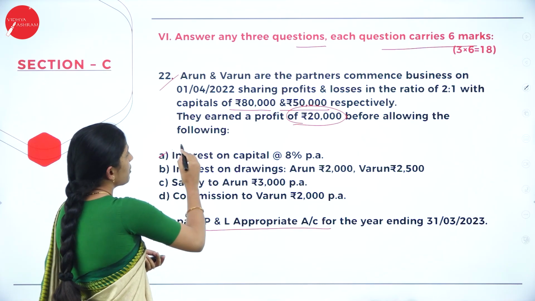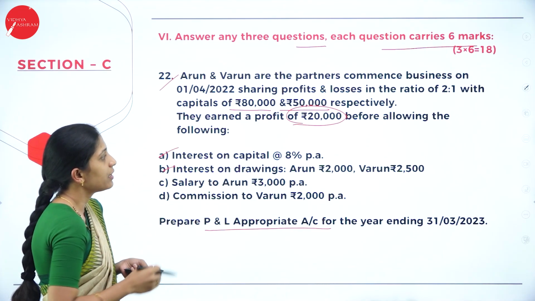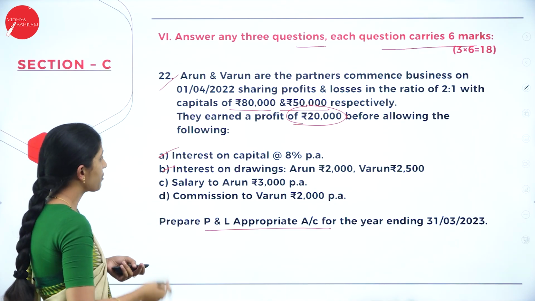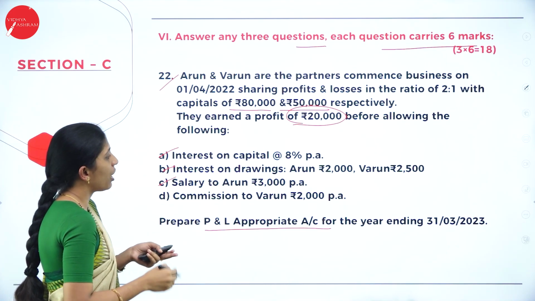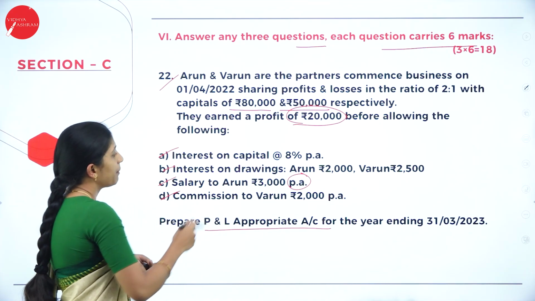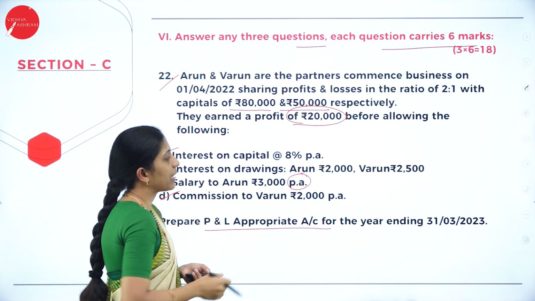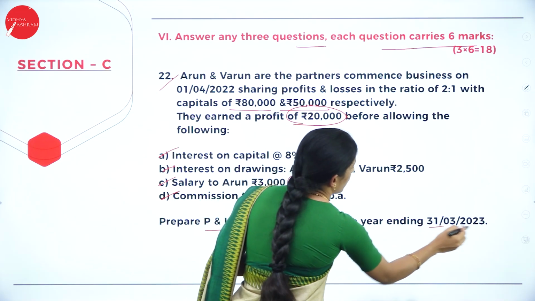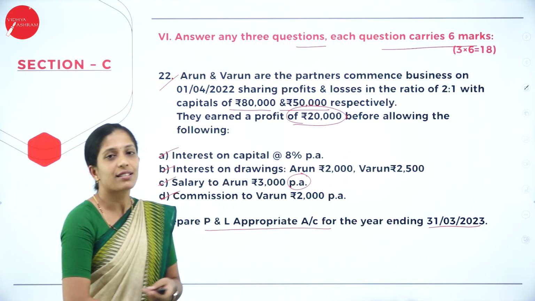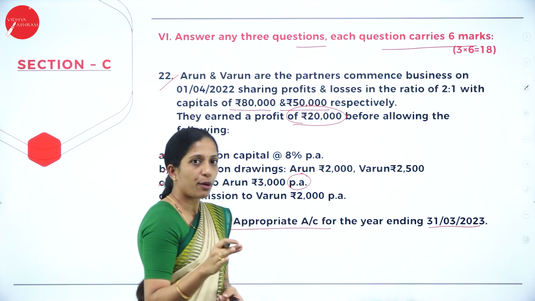Interest on capital at 8%, interest on drawings: Arun 2,000, Varun 2,500, salary to Arun 3,000 per annum, commission to Varun 2,000 per annum. Prepare P&L appropriation account for the year ending 31/3/2023. So this is the question. Now, easy to remember under P&L appropriation account.